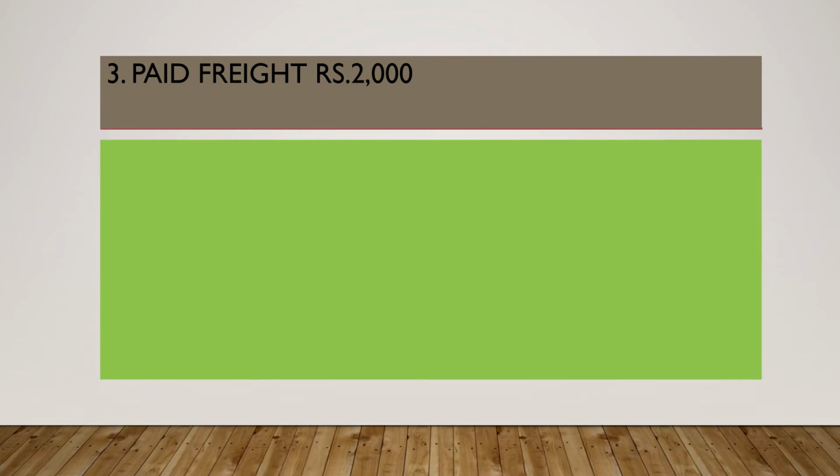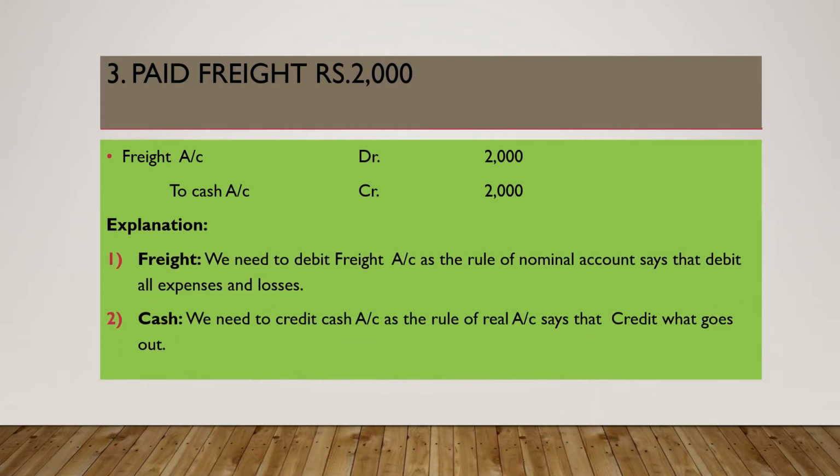Now we are moving to the third transaction. Paid freight. Freight is nothing but an expense. So according to the rule, we will debit freight account, then credit cash 2,000. The explanation is as follows. We need to debit freight account because it is an expense according to the nominal account, and then we need to credit cash account according to the real account rule.